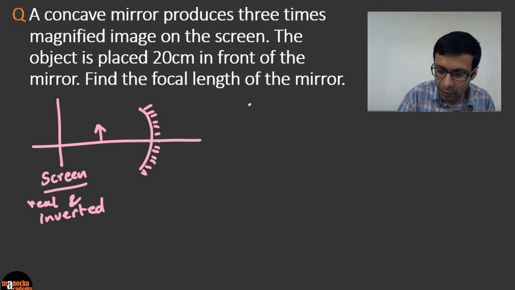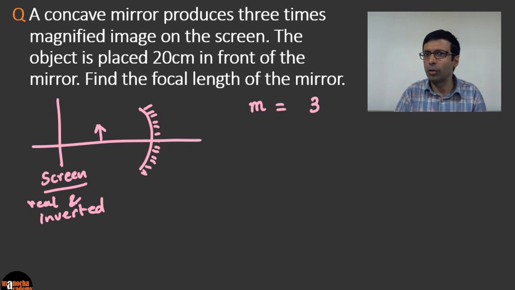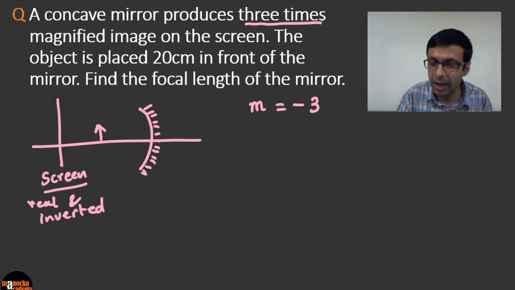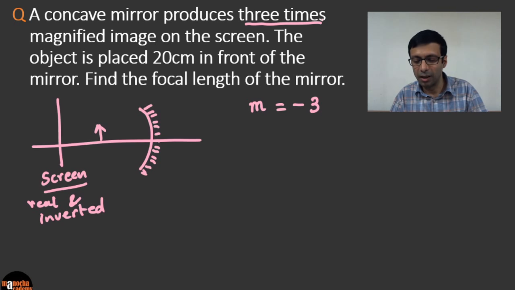So what is our magnification going to be? Is it going to be +3 or -3? The answer is going to be -3, because you know that the image is real and inverted. We are given that the image is 3 times, but since the image is inverted, we need to put the minus sign. So be very careful about the sign convention. You cannot write magnification as 3.